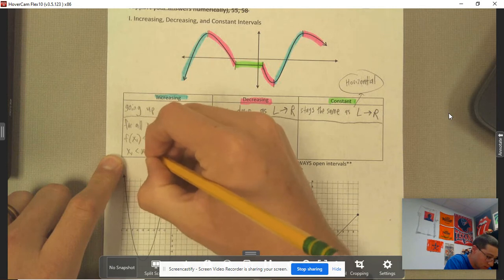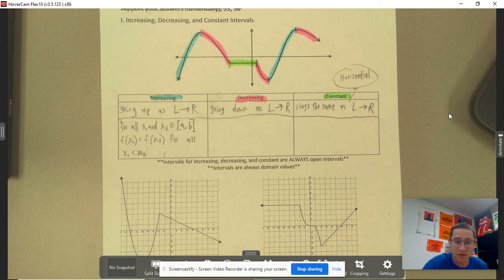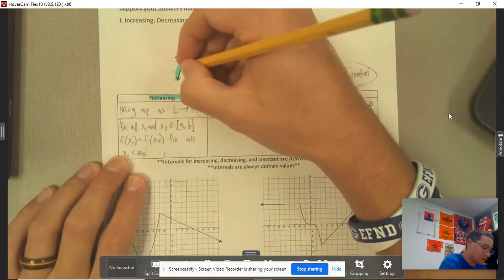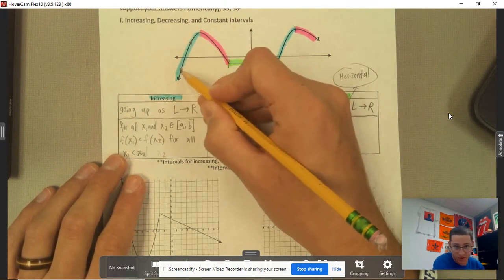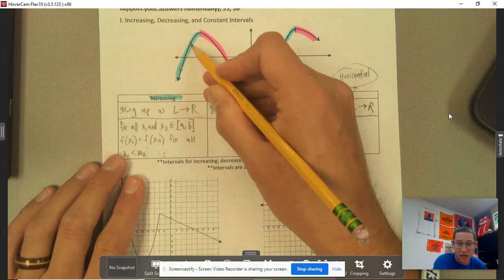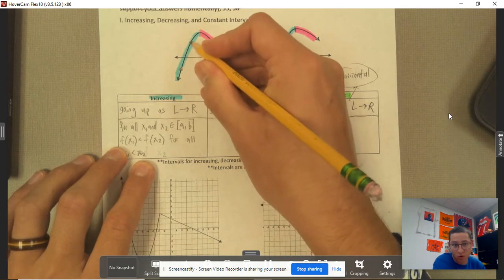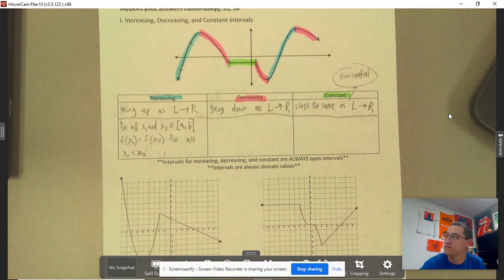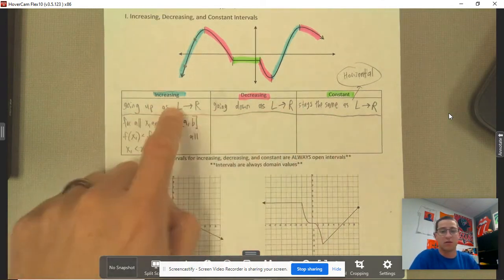If you ask me, it's unnecessarily detailed, but essentially it's just saying for each x value that is less than another x value. So for example, here and here, this x value is less than this x value. This could be like, I don't know, -9, -8. It's saying that the y value at that bigger one is also greater than the y value at that smaller x value. So again, it's a very formal definition, but if you just want to know what increasing, decreasing, constant are, you can just look at these top ones.